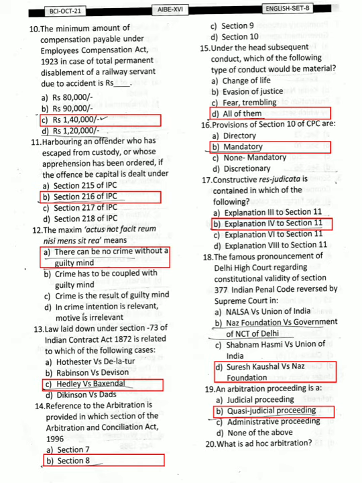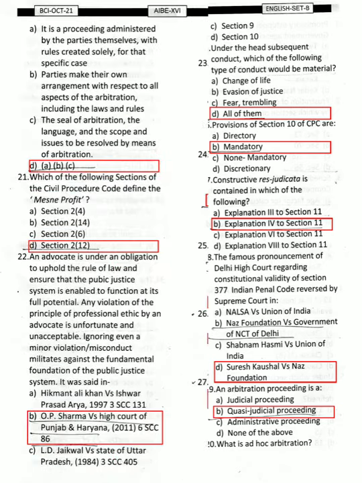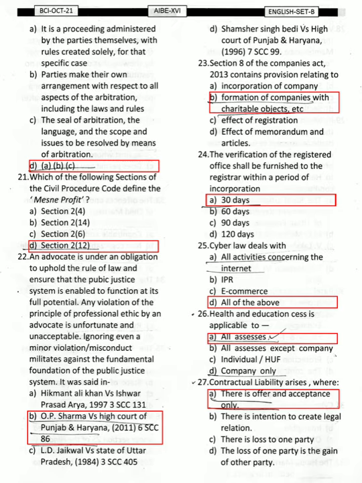Now coming to question 17, the answer should be explanation 4 to section 11, that is about constructive res judicata. And coming to question 18, the answer should be D, that is Suresh Kaushal versus Naz Foundation. Coming to question 19, the answer should be option B, that is quasi-judicial proceeding. The answer for question 20 should be D. And the answer for question 21 also D, that is mesne profit is provided in section 2 subsection 12 of Civil Procedure Code. Question 22 answer should be B, and question 23 option should also be B.